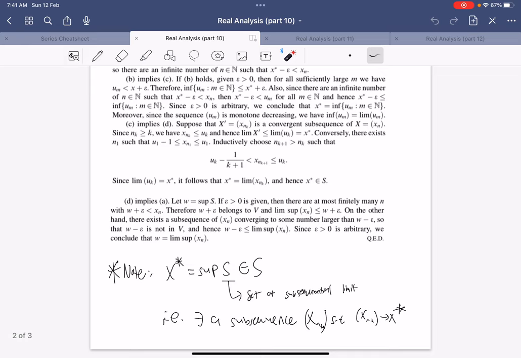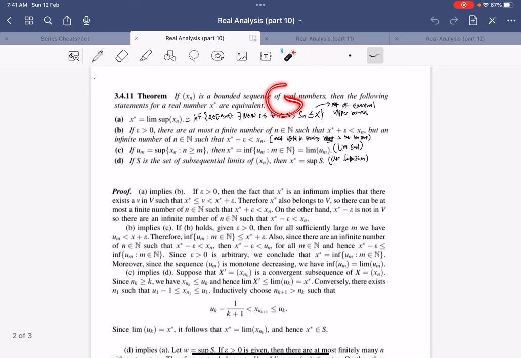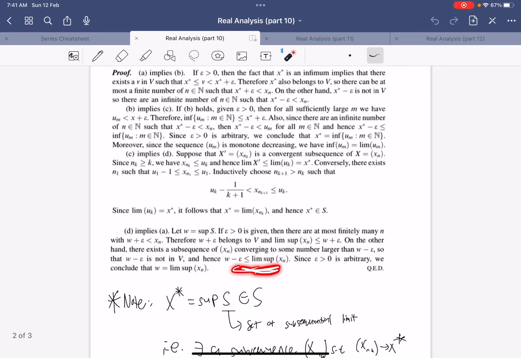And then on the other hand, because there exists a subsequential limit converging to a number larger than W minus epsilon, W minus epsilon will not be in this set of eventual upper bounds. And thus we get the other side of the inequality. And since epsilon is arbitrary, we can conclude that W equals the lim sup.